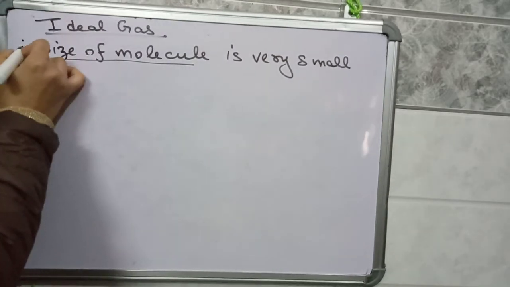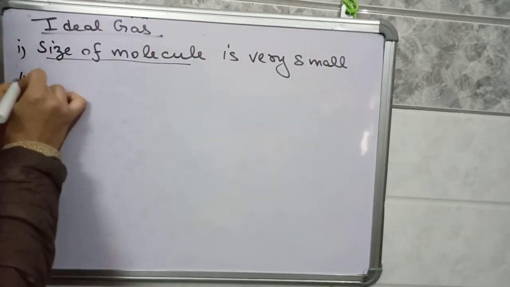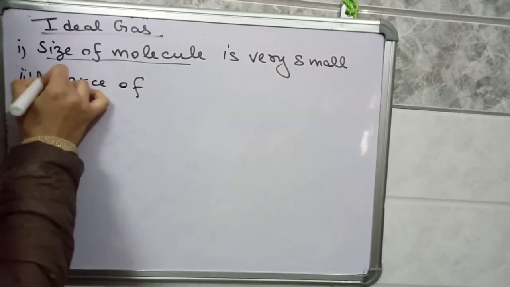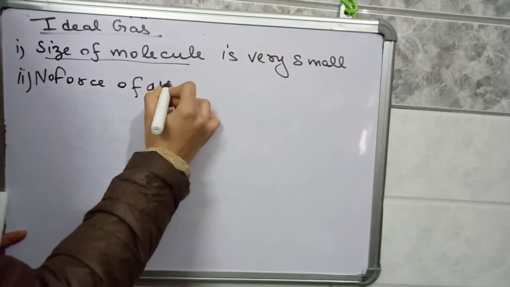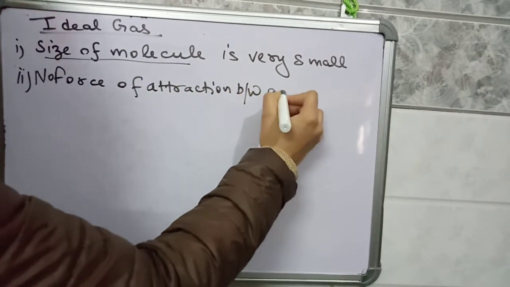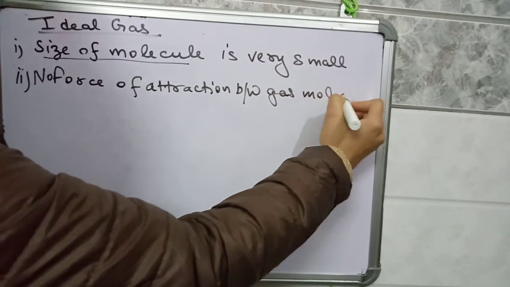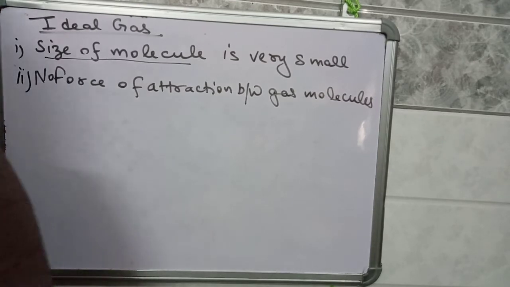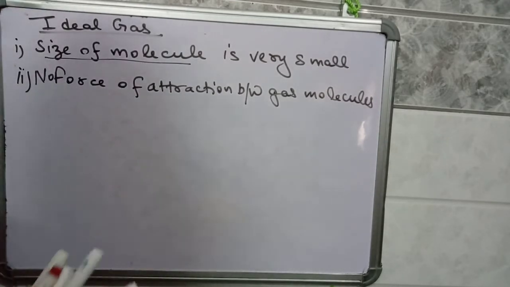Also, another condition for an ideal gas is that there is no force of attraction between gas molecules. Different gas molecules are there, and there is no force of attraction between them.